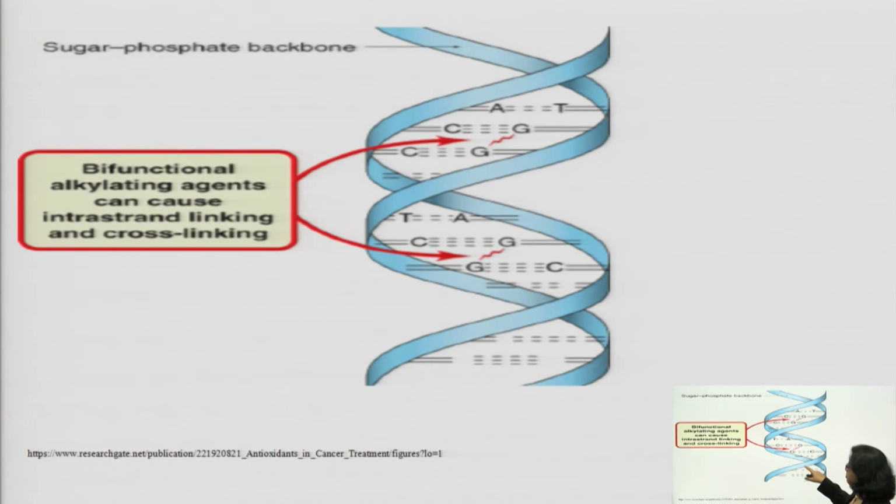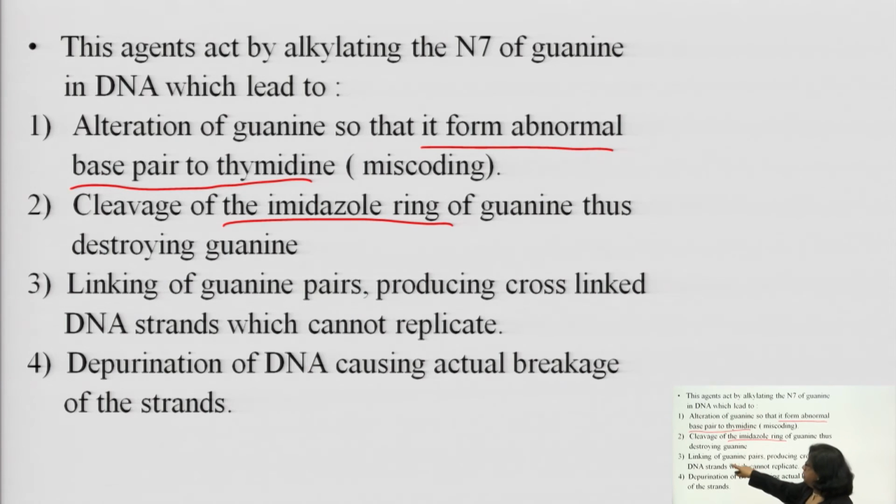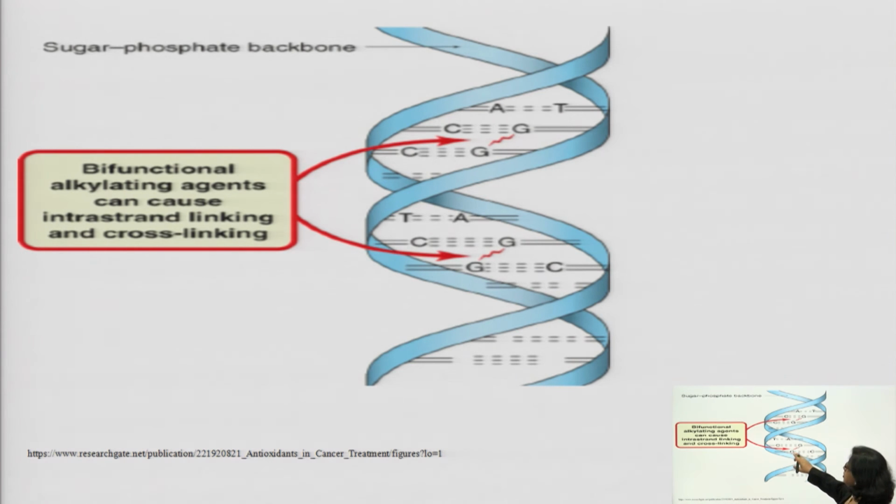Then you move to linking of guanine pairs, producing a cross linked DNA strand which cannot replicate. If you see this structure, a bifunctional alkylating agent will act by either intrastrand or cross linking. You see here, this is the example of intrastrand linking within the strand, and here you see the cross linking.